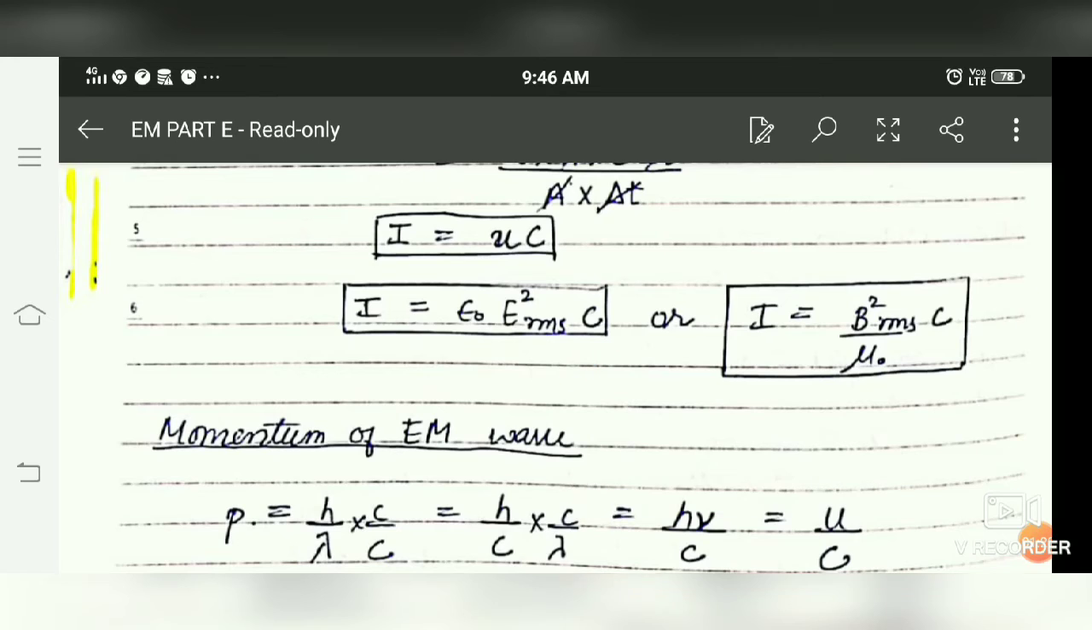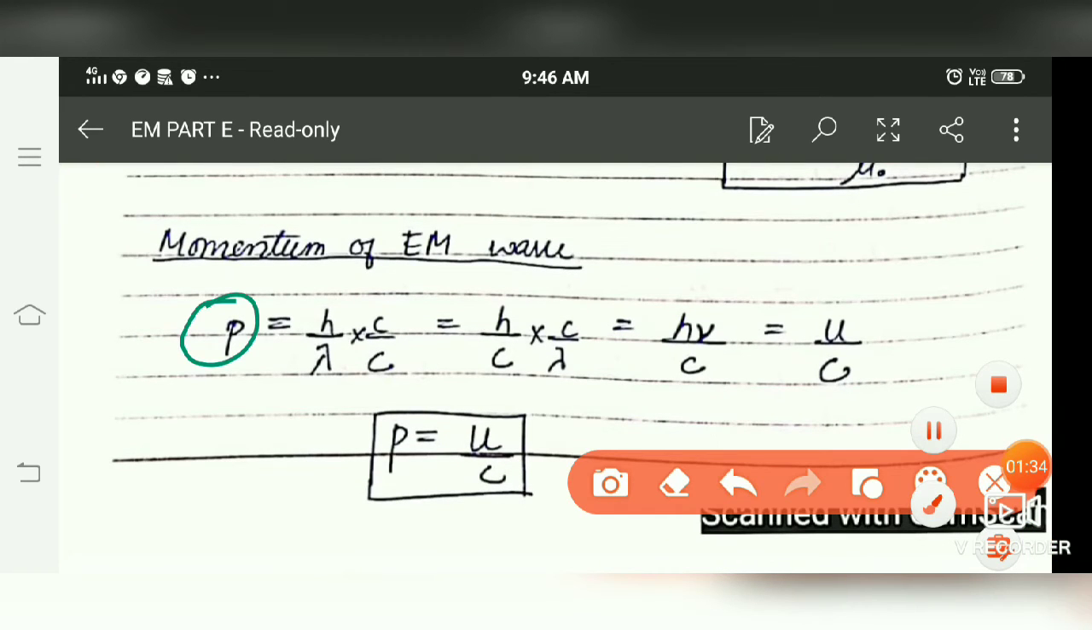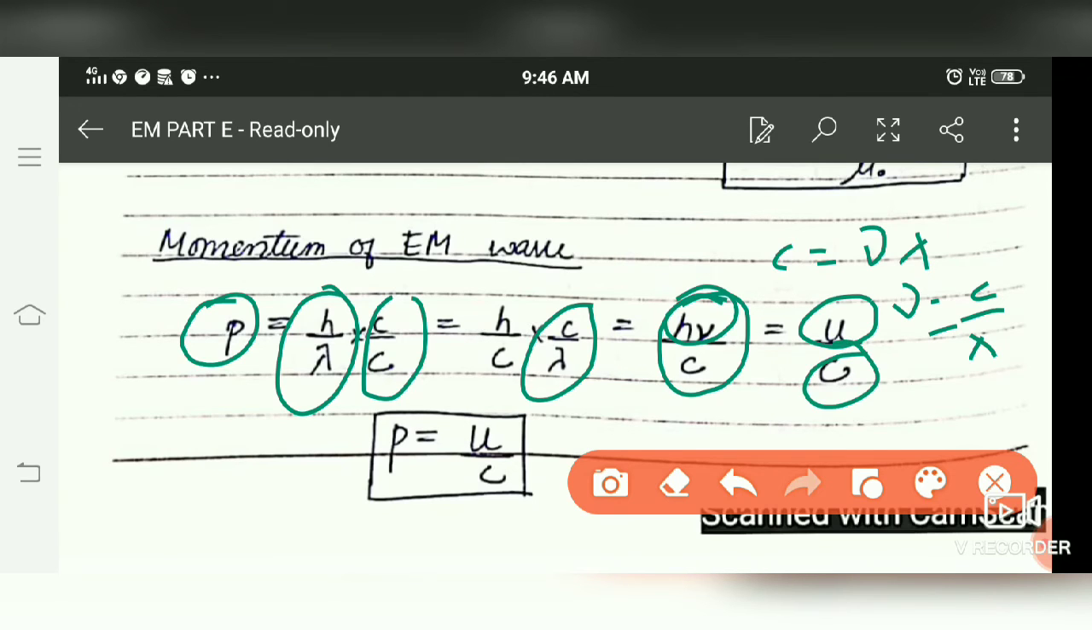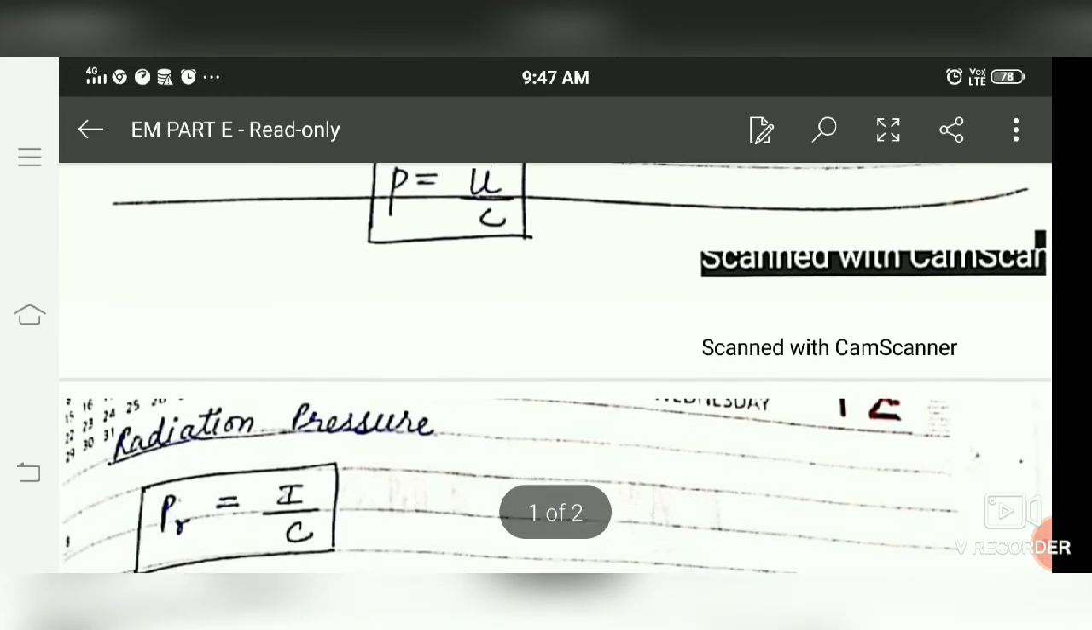Next is momentum of electromagnetic wave. As we know, momentum P is equal to h by lambda. h is Planck's constant and lambda is the wavelength. If we multiply and divide it by c, we get c by lambda, which is nu, because c is equal to nu lambda, and from here we get nu is equal to c by lambda. So when we substitute the value, we get h nu by c, where h nu is energy, this is U, so we get U by c. This is the momentum in terms of energy and speed of light.